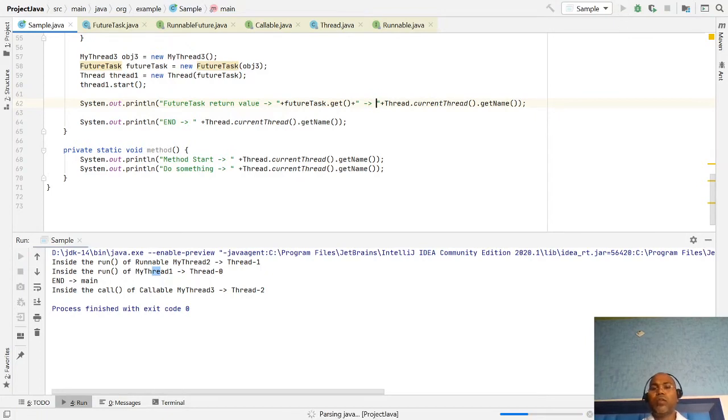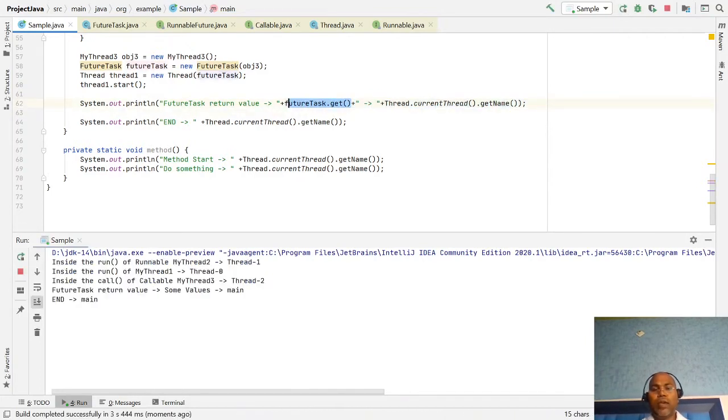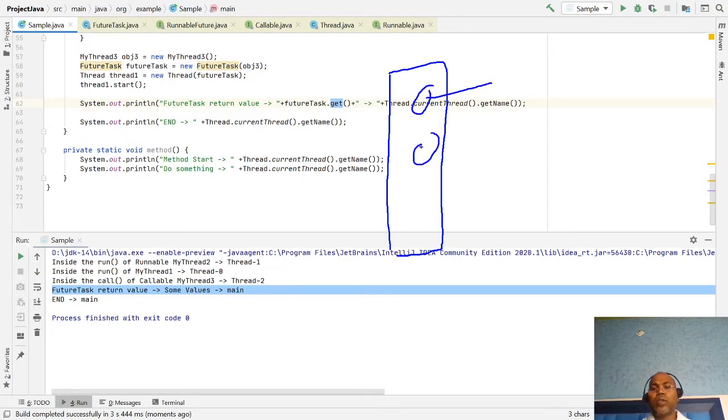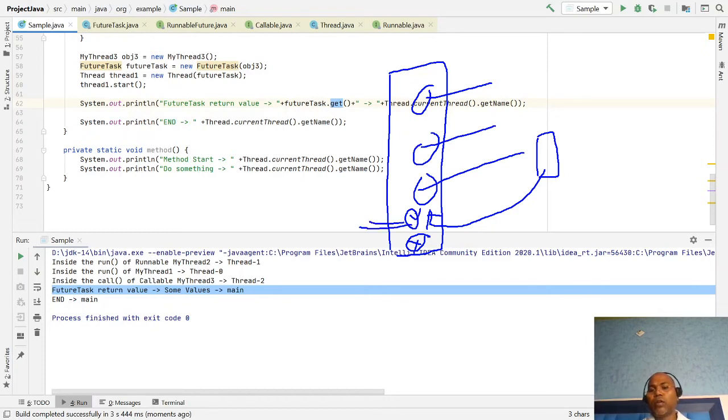Whenever you use this get function, you notice your main thread is blocked until it gets the return value. The reason is that we have started thread 1, thread 2, and thread 3, and I want to end the task, but here I want to return the value of the thread I am waiting on. So the thread is blocked until this callable thread returns some value. Whenever they return some value, then execution continues.